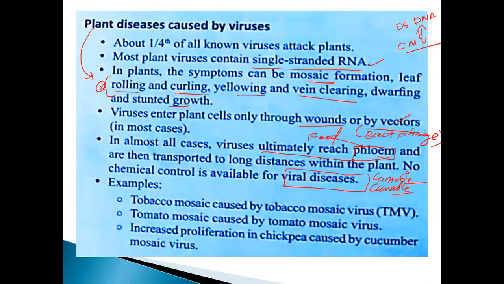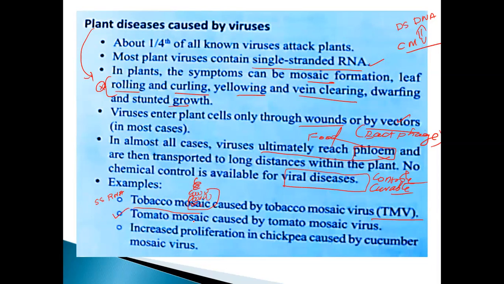There are some examples given. One is called tobacco mosaic, caused by the tobacco mosaic virus. Tobacco mosaic, that is also tobacco mosaic virus. Already we discussed, this is also a single standard RNA molecule. It is like a bunch of banana. The structure looks like a bunch of banana. Outside there is a capsule here. It's nothing but a protein molecule, just like a bunch of banana.